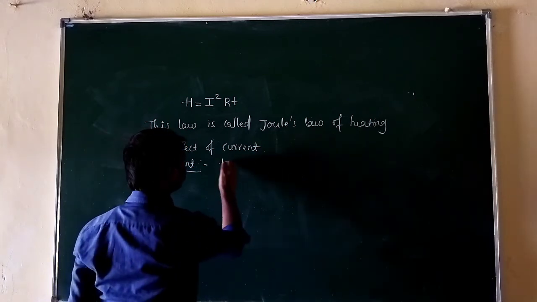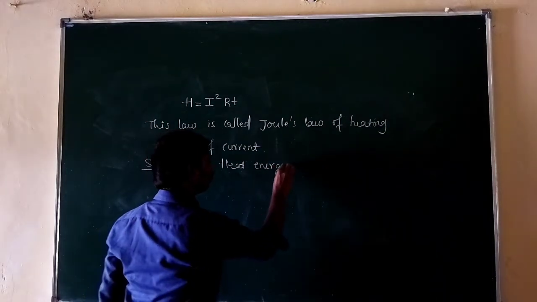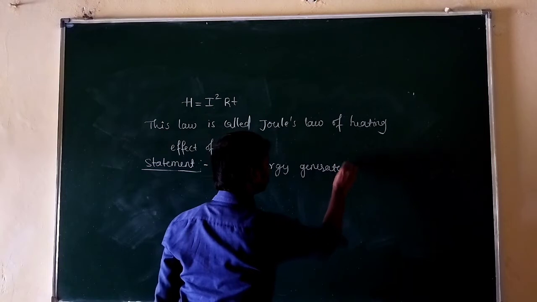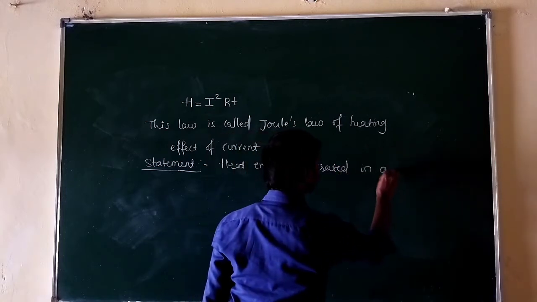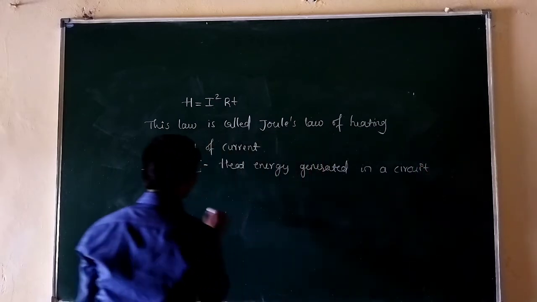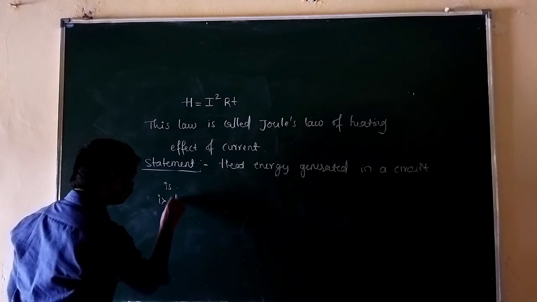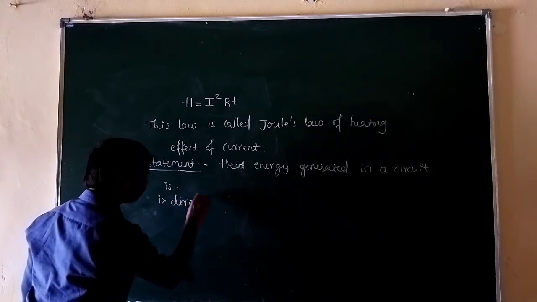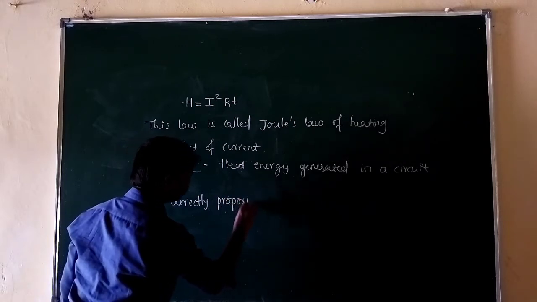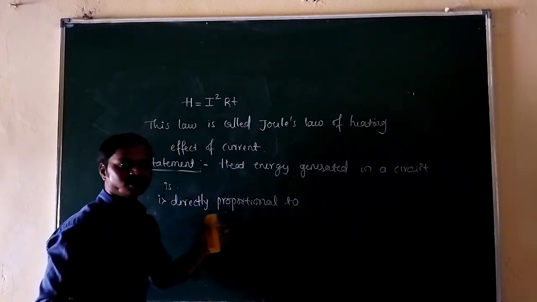Heat energy generated or heat energy produced in a circuit is directly proportional to the square of strength of current in the circuit.